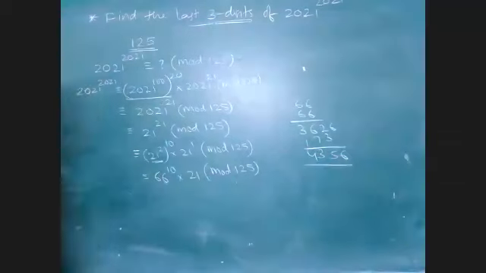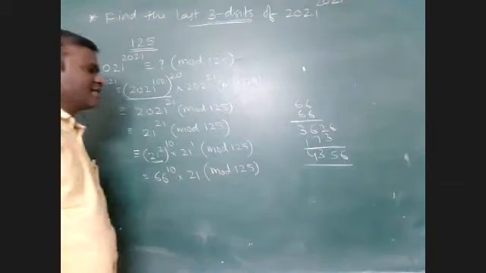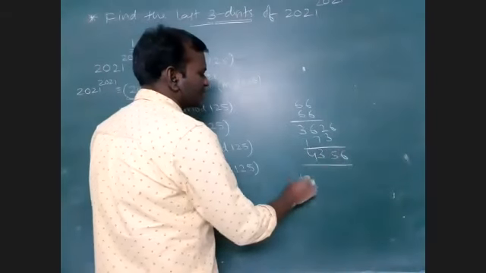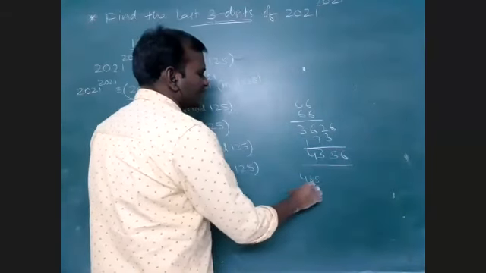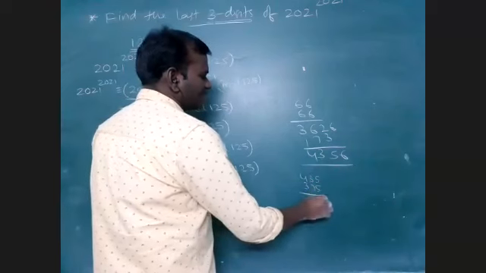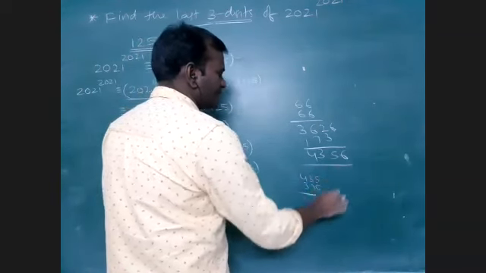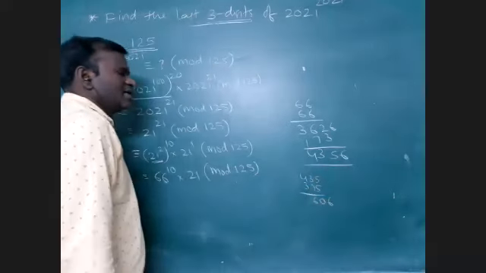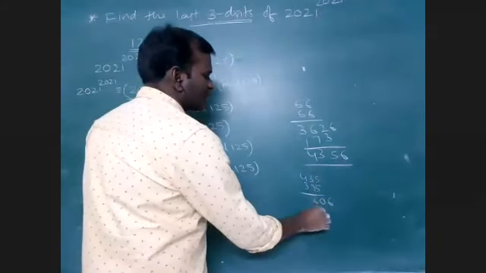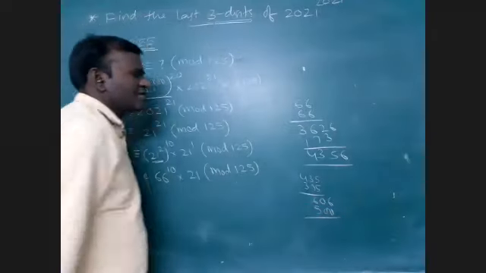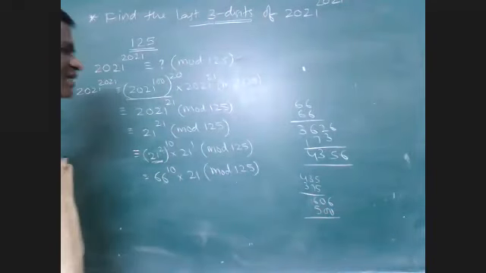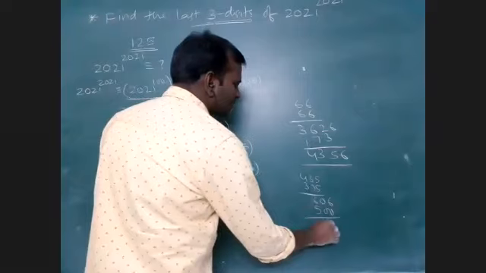4356. So how many times will 125 go into it? In the 125 table, it goes 3 times first. 435 minus 375 is 60, so I am getting 6 here. Then it will go to 500. 125 times 4 is 500. So the remainder will be 106 here.